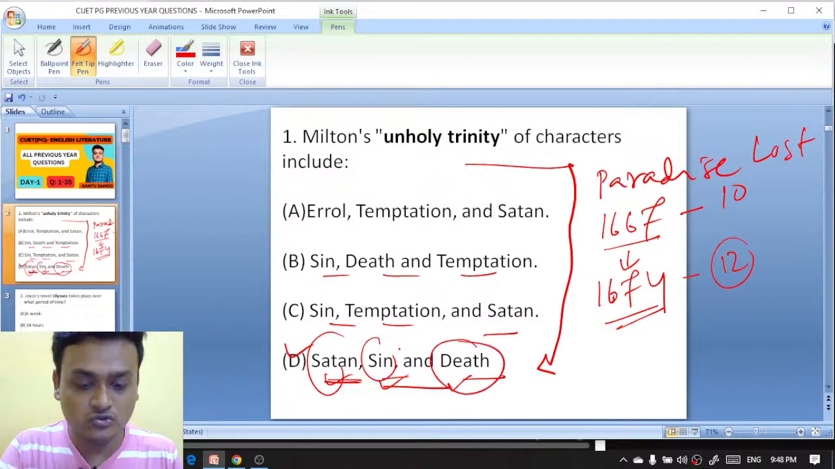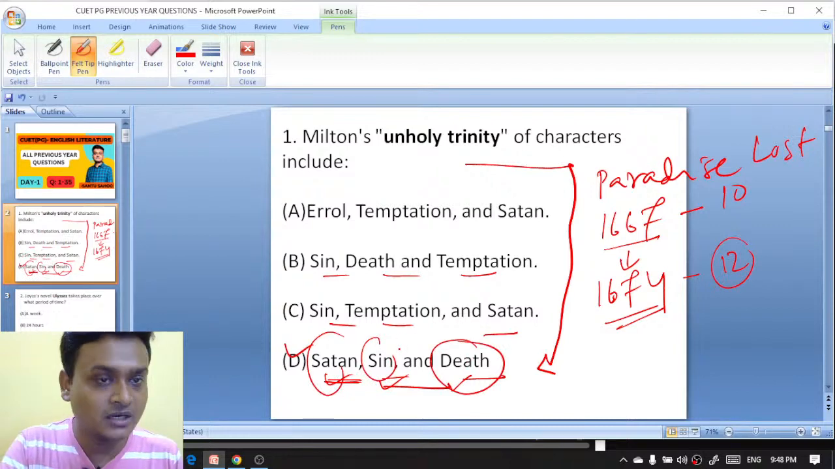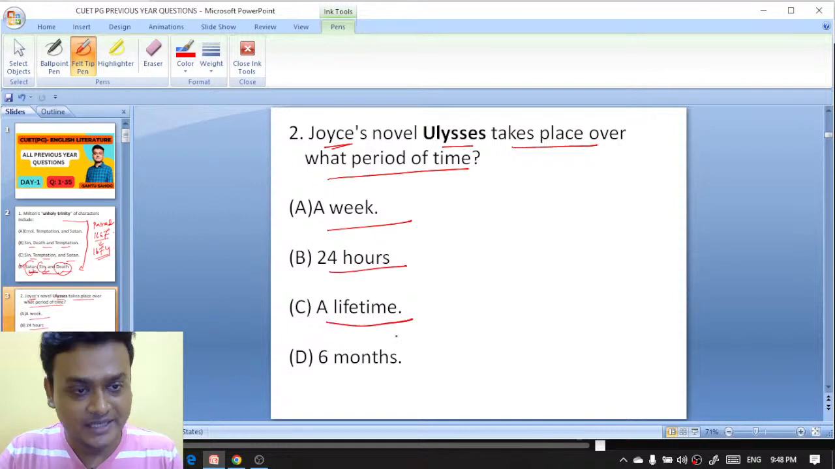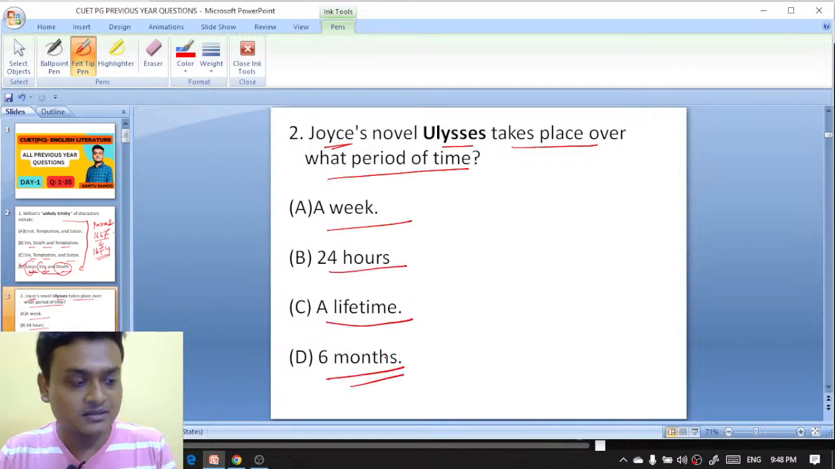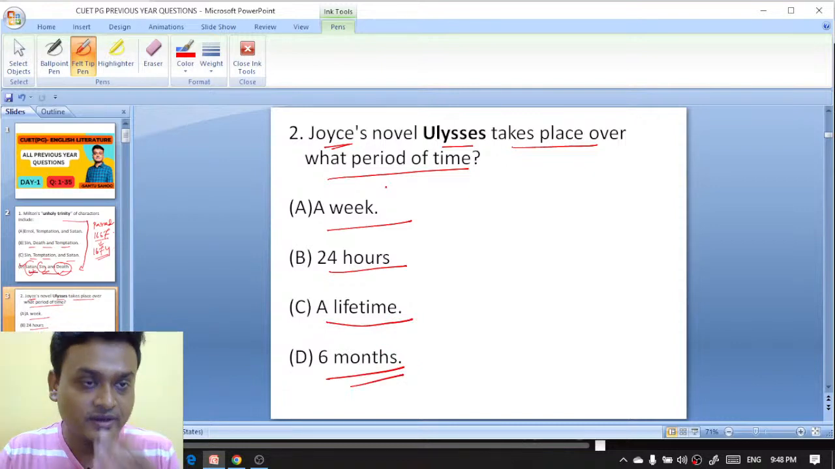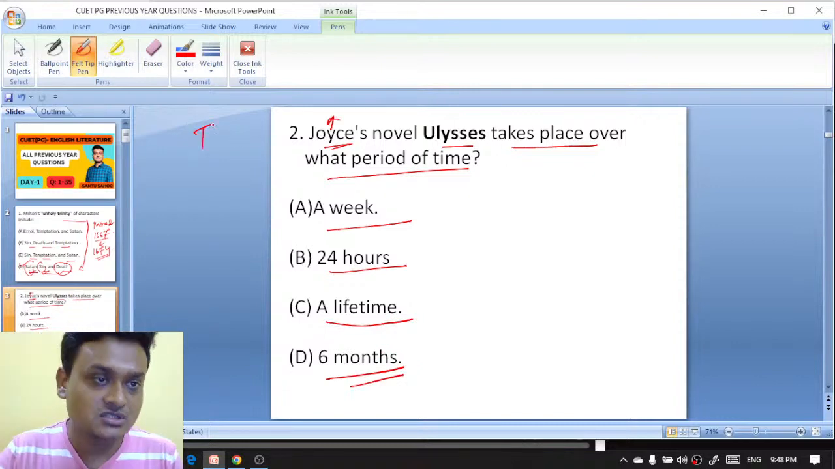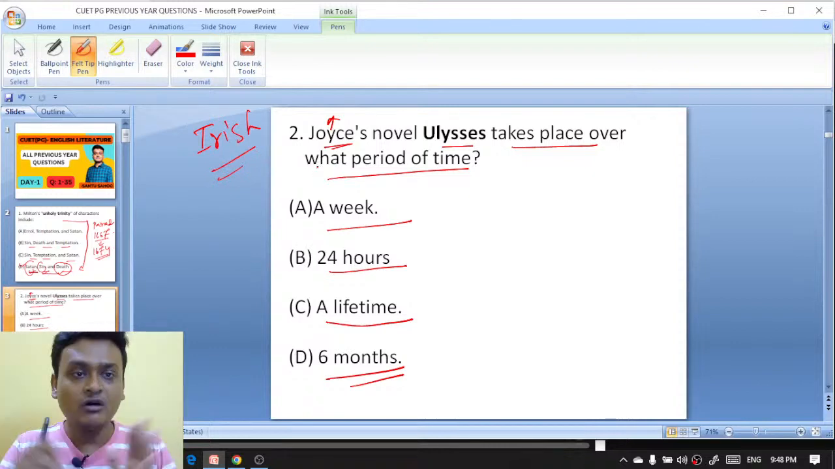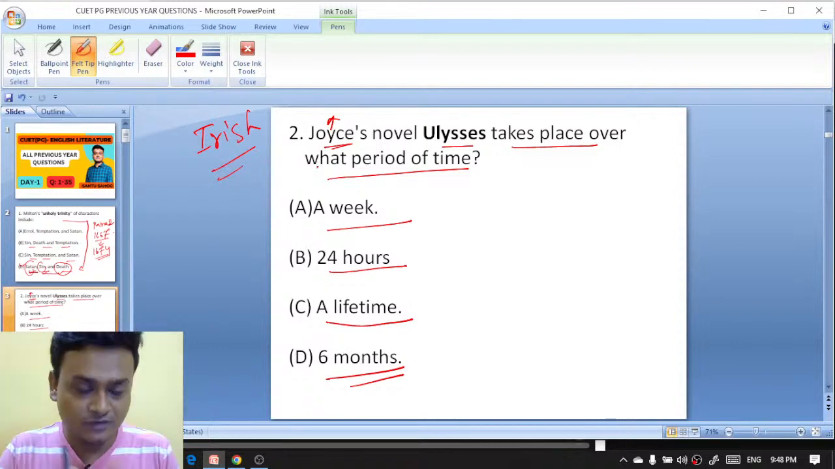Moving ahead to question number 2. Now the second question is here. James Joyce's novel Ulysses takes place over what period of time? A week, 24 hours, a lifetime, 6 months. This is an important question. James Joyce is an Irish novelist, the Irish writer James Joyce. Now, James Joyce's novel Ulysses takes place over what period of time? Your options are a week, 24 hours, a lifetime, 6 months.